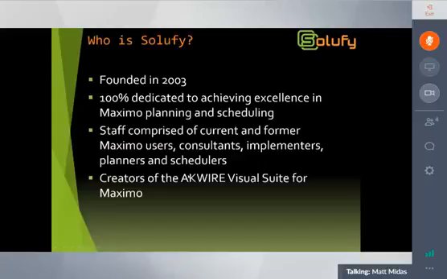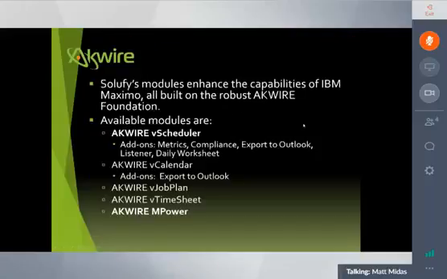The next slide basically talks about what modules make up Akwire. So the visual suite is made up of the vSchedule, which is what we'll talk about primarily today. We have add-ons that are part of the package that include metrics, compliance, the ability to export to Outlook, and a daily worksheet as well.